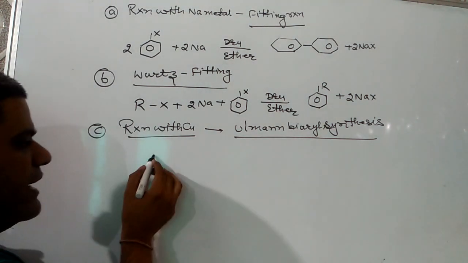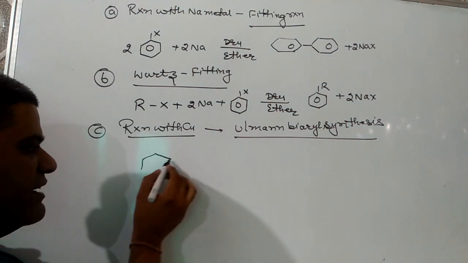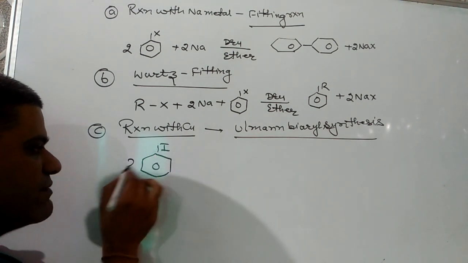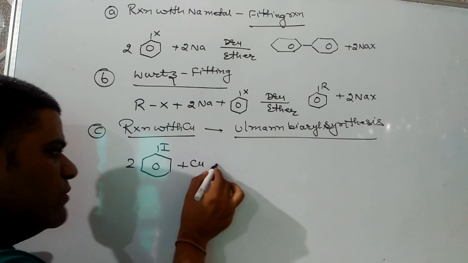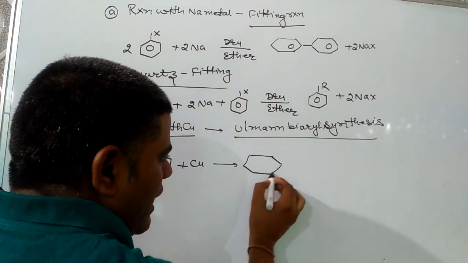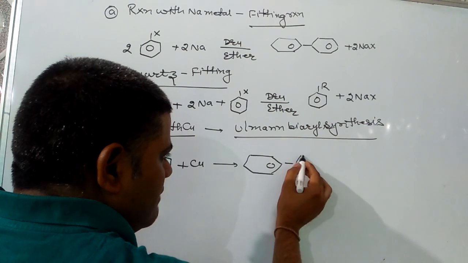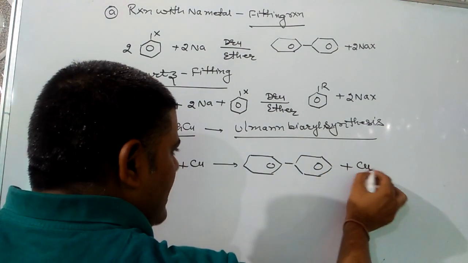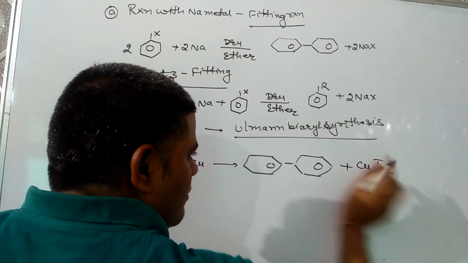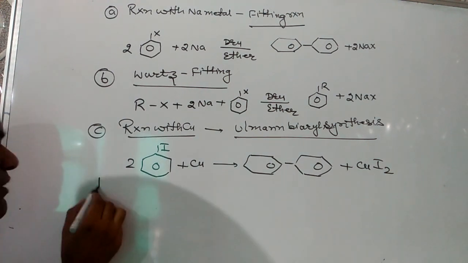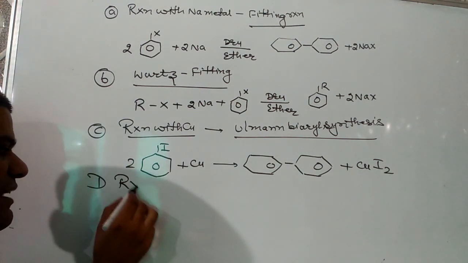In this reaction, iodobenzene reacts with copper metal to produce biphenyl as a product, and the reaction is known as the Ullmann biaryl synthesis. And the last one will be reaction with magnesium metal.